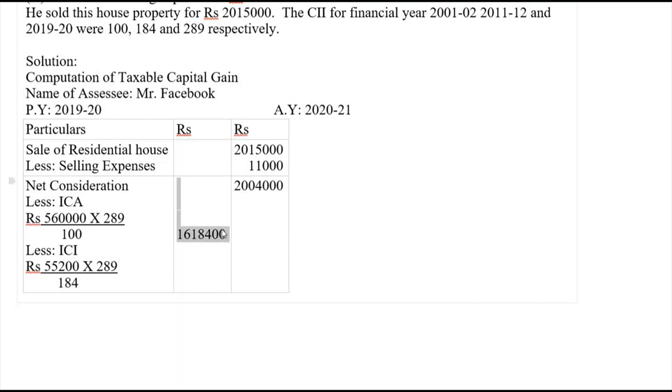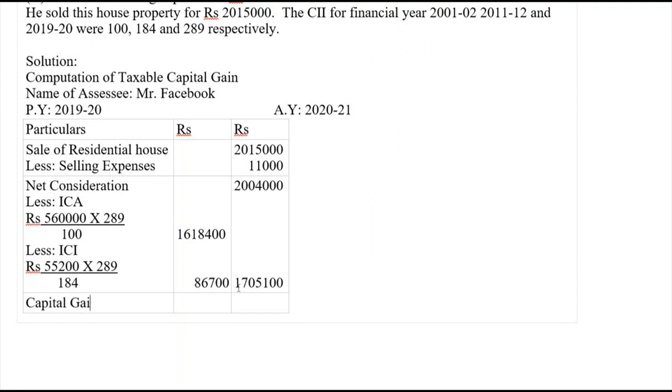So the multiplication here we are going to arrive at 86,700. So when we take the sum of this, it comes to 17,05,100.